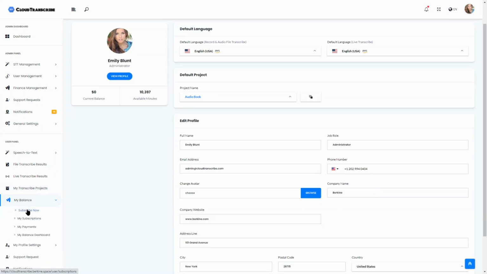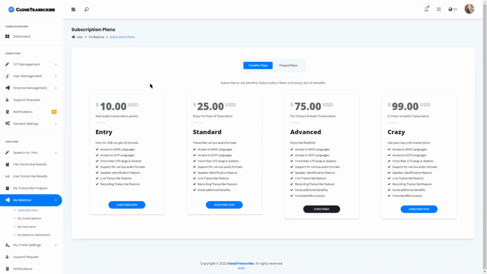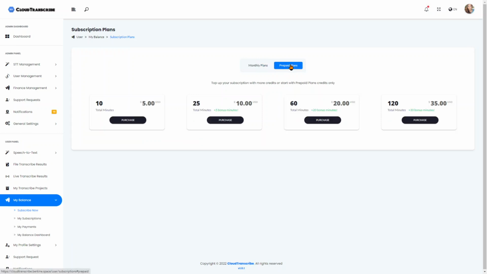Now let's go to one of the important parts, in terms of how to generate revenue, how your users can subscribe. Here you can set two types of plans, monthly plan and prepaid plan. Monthly plan is basically a monthly subscription. In the near future, we will also create an update for yearly subscriptions. At any given time, you can subscribe to only one plan. But if you're running out of credits that are provided with the plan you're subscribed to, you can always top up with additional minutes if you get a prepaid plan.